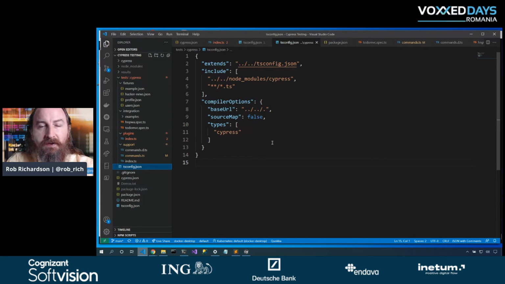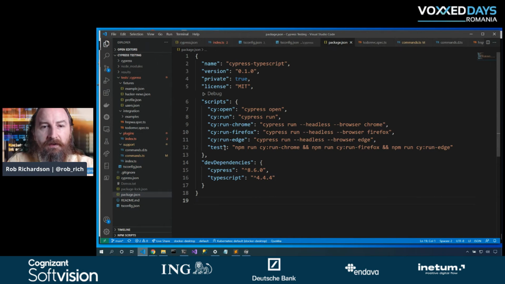So rather than just having .js files, I'll have .ts files instead. Inside my package.json, I chose to include a couple of scripts. Now, we could do npx cypress open, or in this case, I said cy:open. So now I can say npm run cy:open, and that will open the IDE. By comparison, if I want to run headless, here's cy:run, and I can specify specific details. In this case, I've said I want to specifically run headless. That is the default. And I also want to run inside Chrome. I'll also run headless inside of Firefox and run headless inside of Edge. So I have these three commands that will allow me to run in each of those browsers.